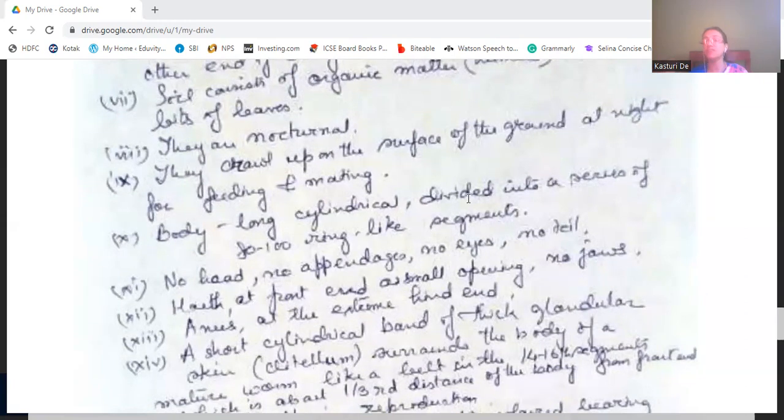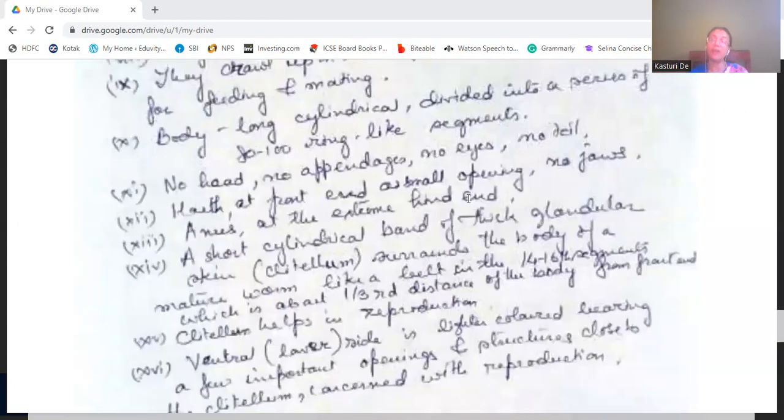A short cylindrical band is there, a thick glandular skin called the clitellum, which is there in the mature worm.